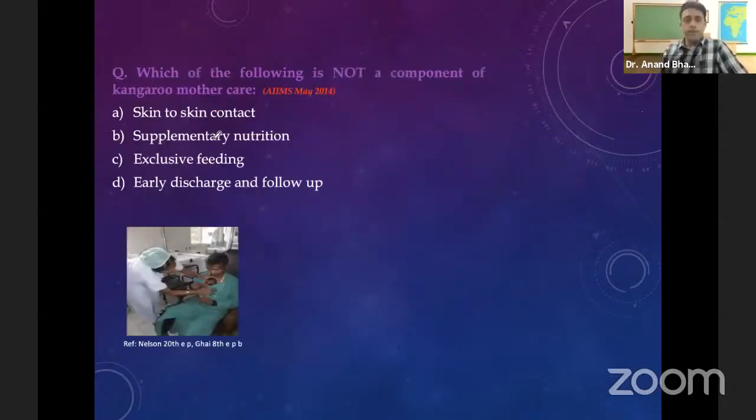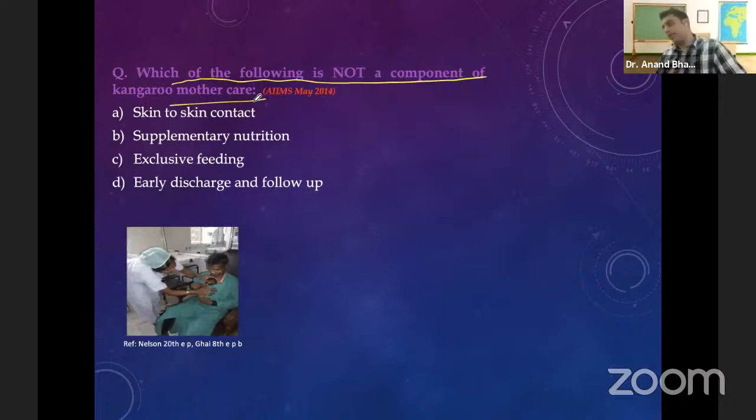Okay, next one. Which of the following is not a component of kangaroo mother care? The options are skin to skin contact, supplementary nutrition, exclusive feeding, or early discharge and follow up. So what do you think? Which is not a component?